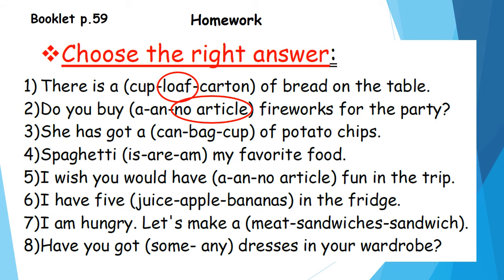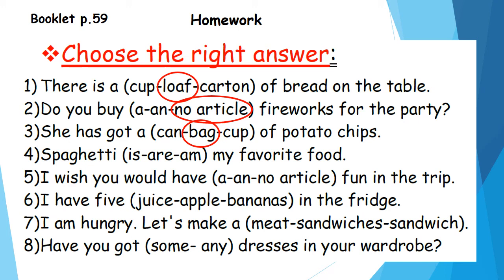Number 3. She has got a can, bag, cup of potato chips. Yes, she has got a, which expression will you use? Yes, I will choose potato chips, a bag of potato chips.